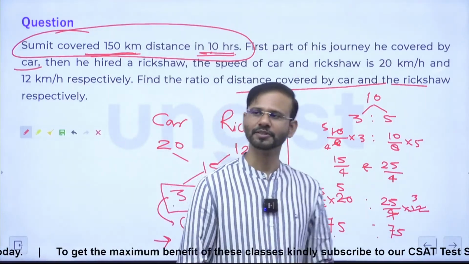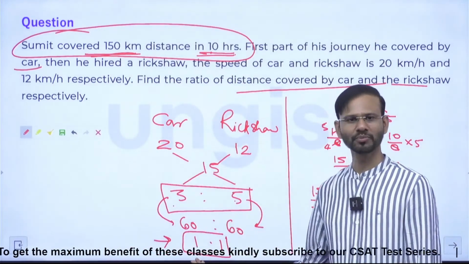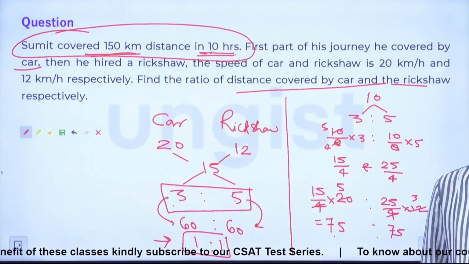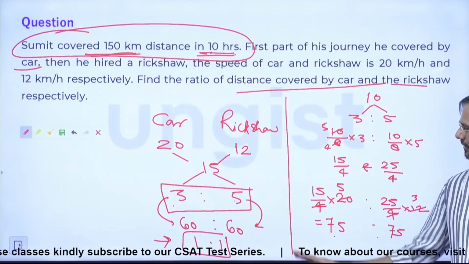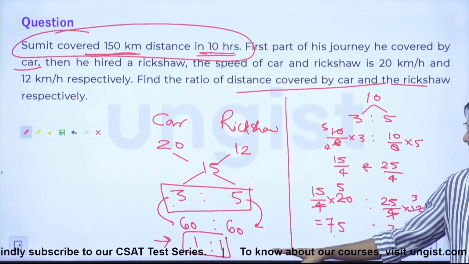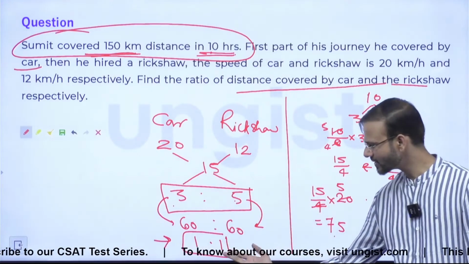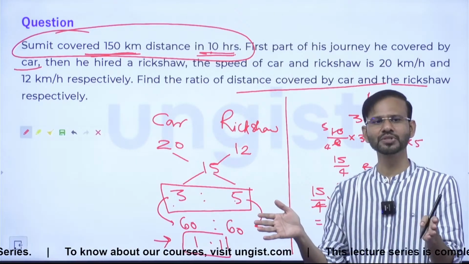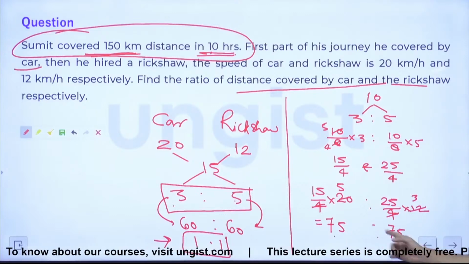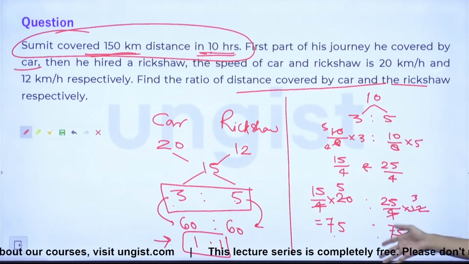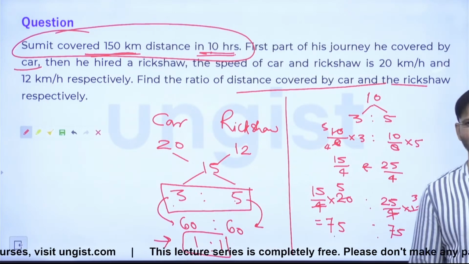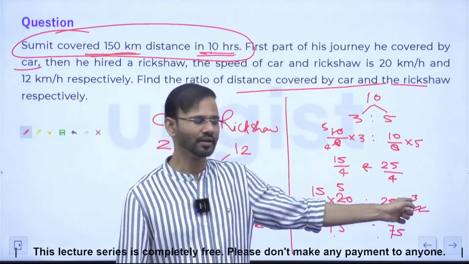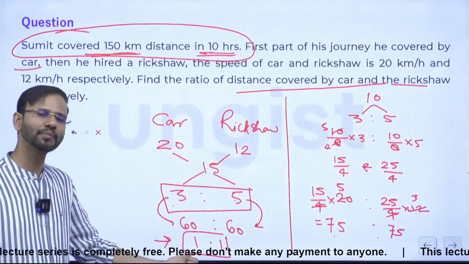तो देखिए एक बात समझ लीजिए. आप आंसर यहीं से निकाल लीजिए, not a problem. Because from here you will get the answer fast. Right? Everybody okay with this? ठीक है. अब जब 1:1 आ जाएगा तो आपको ये तो पता ही है कि टोटल है 150. 150 will be divided in the ratio 1:1. Anyways you are going to get 75. Right? So why to do this much calculation for getting 75? Getting it? This is just for the verification. Right? But for the examination point of view, this approach should be used.